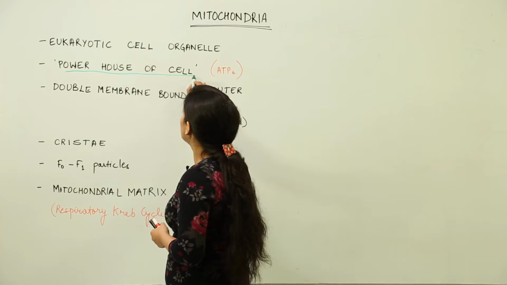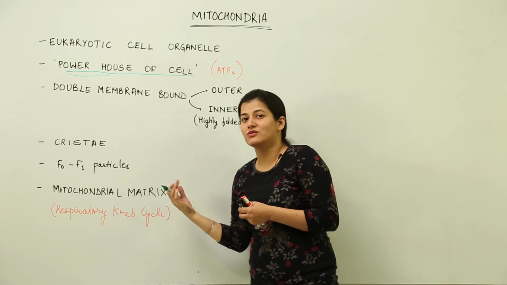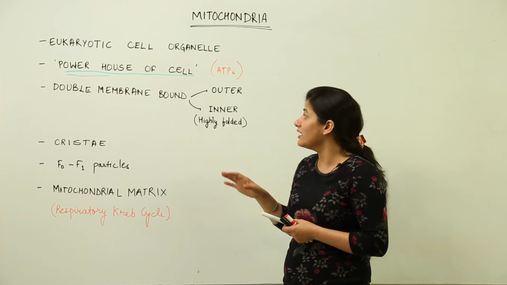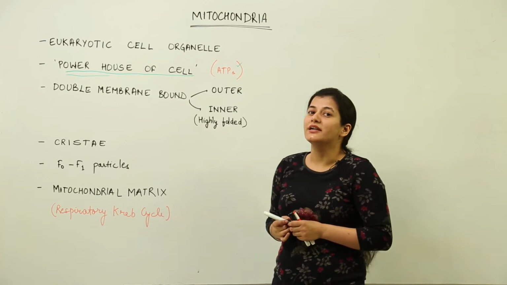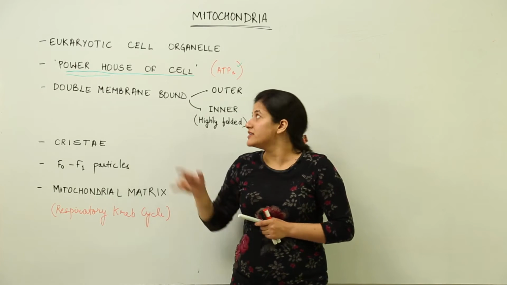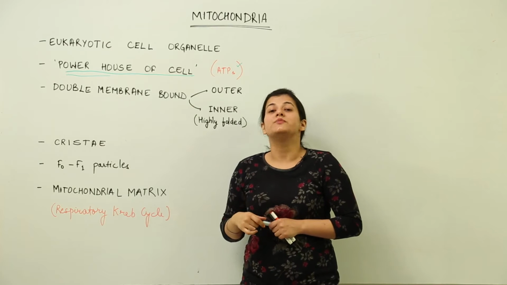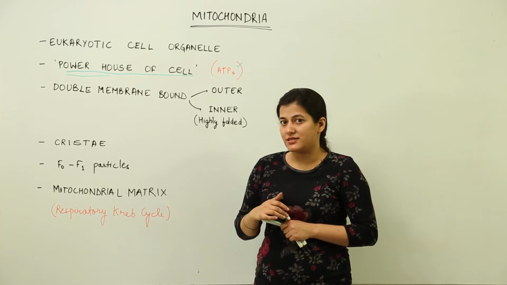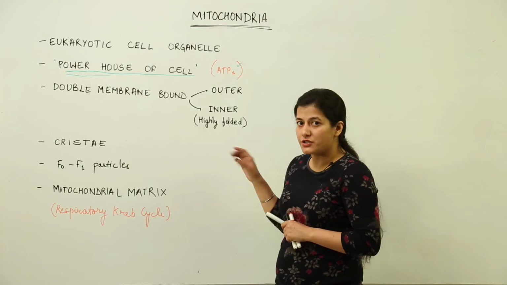Recently I have read that there are quite a few memes circulating that mitochondria is powerhouse of cell, what good it has done to us, but it does do good to us every day, that it is generating the ATPs which are required inside our body at every step, and this ATP generation is the outcome of respiratory pathway, the cellular respiration which takes place inside the cell. That means a cell can't do without mitochondria if it is a eukaryotic cell.